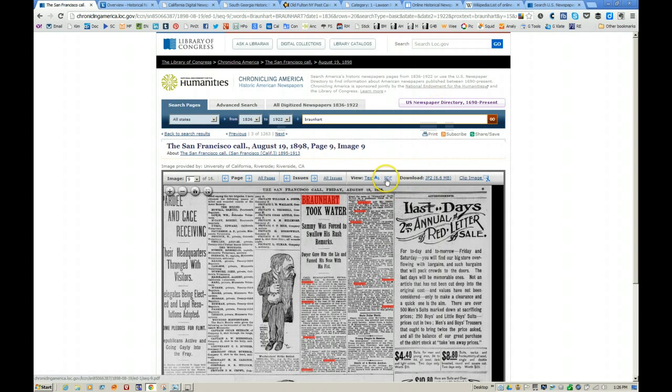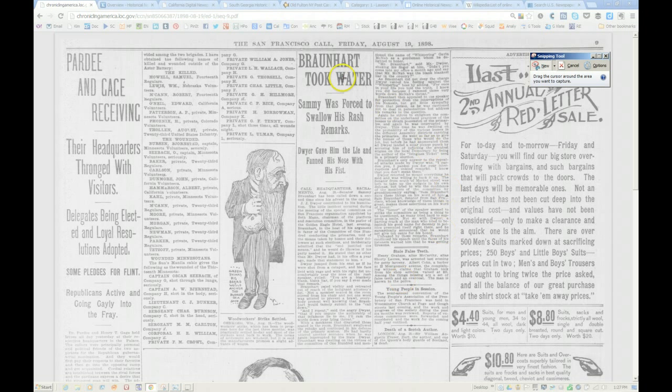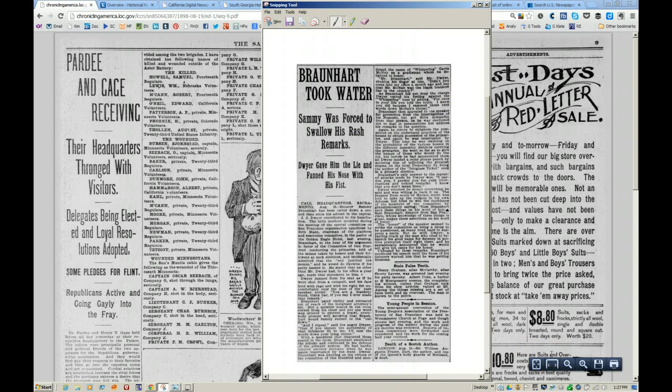Normally what I do in this case is I would just save it as a PDF. If I wanted to save the entire page, I could do that with the typical PDF taskbar in the lower right here with the little floppy disk to save it. Or I could zoom it, make it smaller. Again, I could use my snipping tool, and that's what I would probably use in this particular case. And I would indeed select the article that I wanted and go ahead and save it.